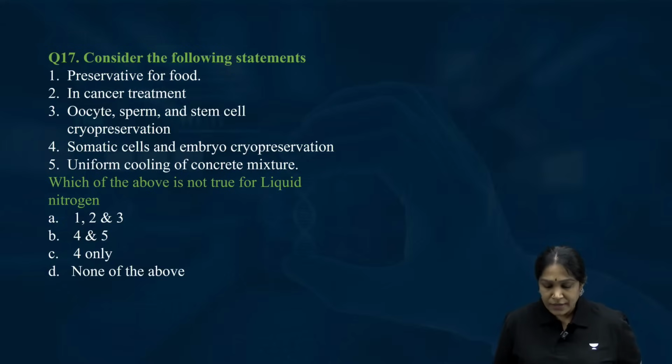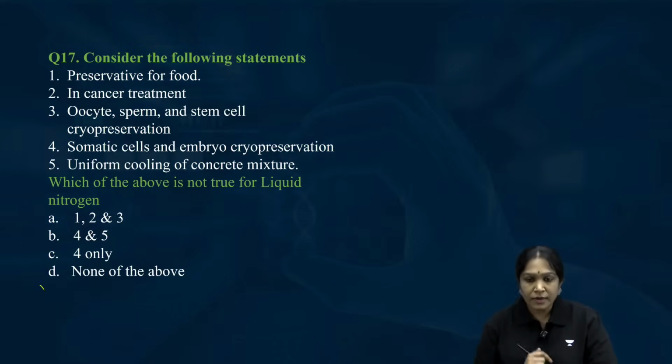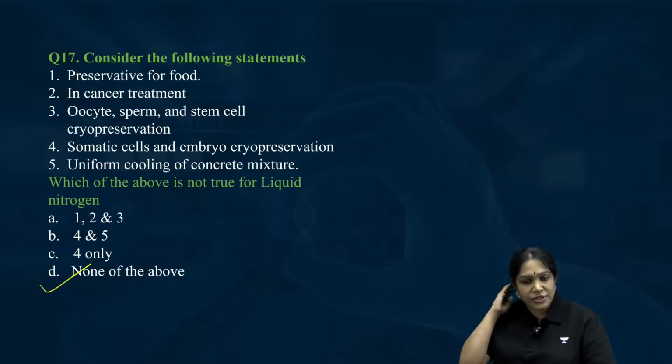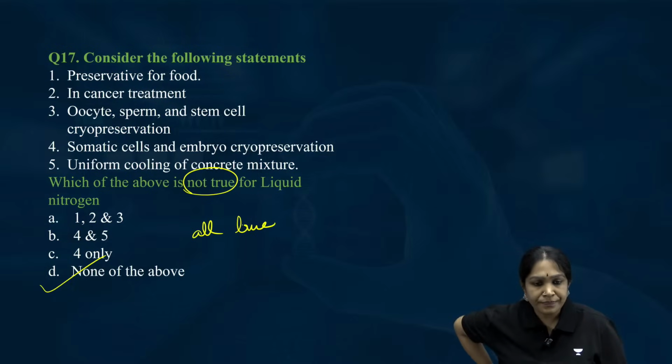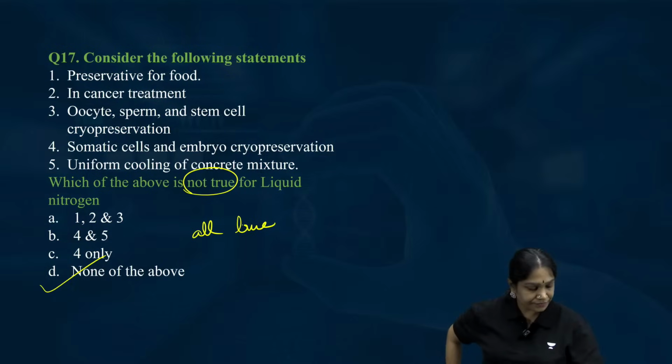Now, the right answer for the 17th question is D. Simple question. Which of the above are not true? None of the above. It means all are true. Okay. Right. Now,